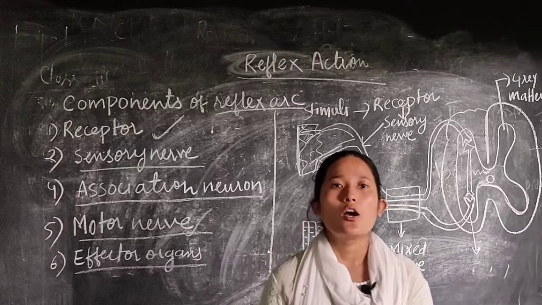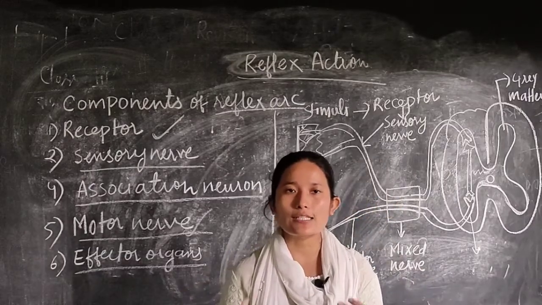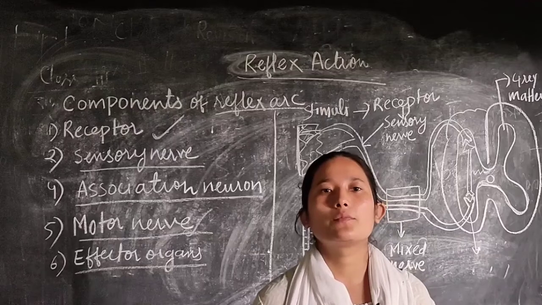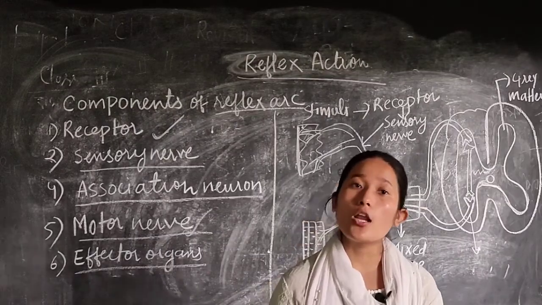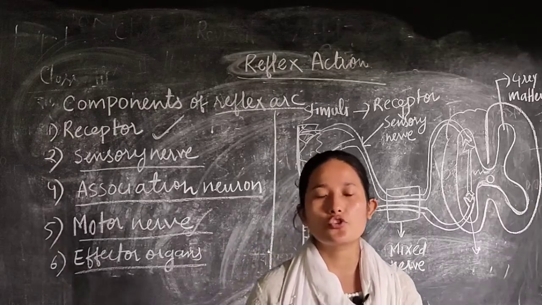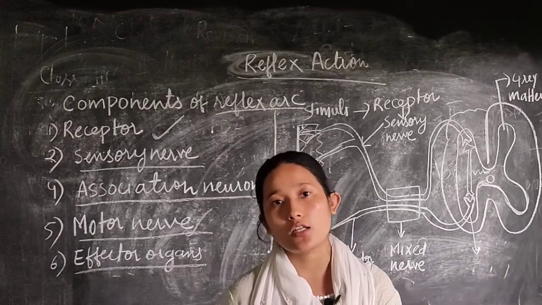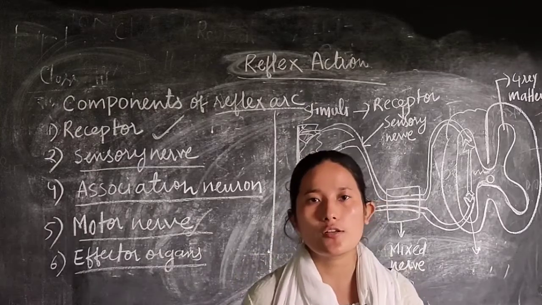So if I say pani puri to a grown up adult, he will start salivating. The reflexes which you gain with experience are known as conditioned reflex. The ones which you are born with are known as natural reflex.